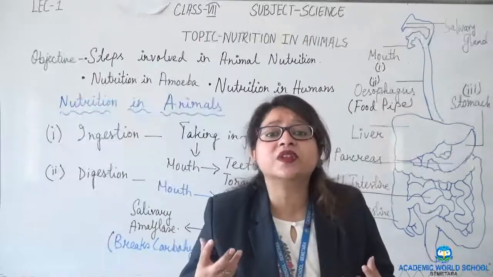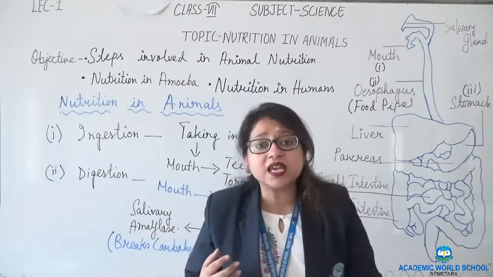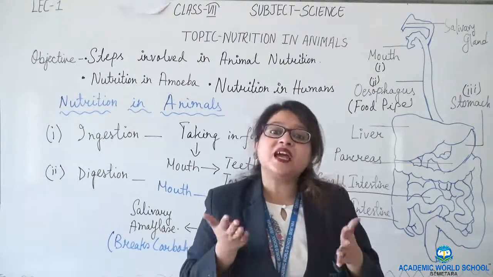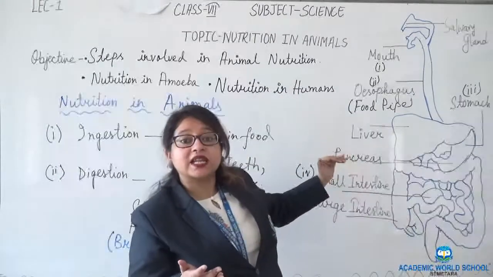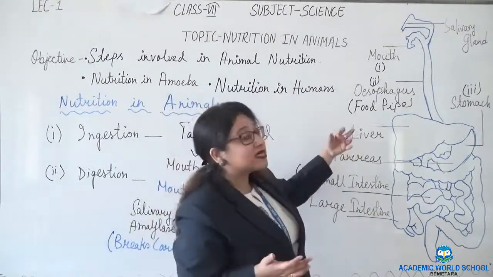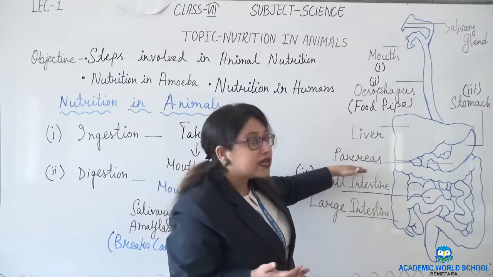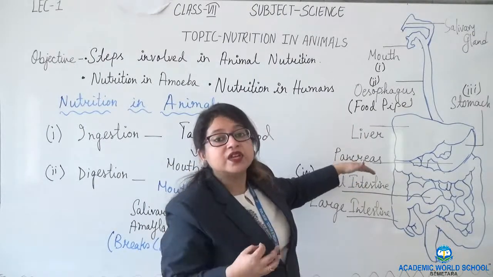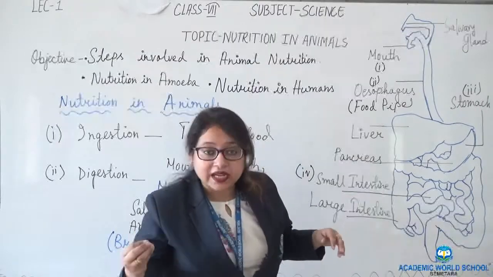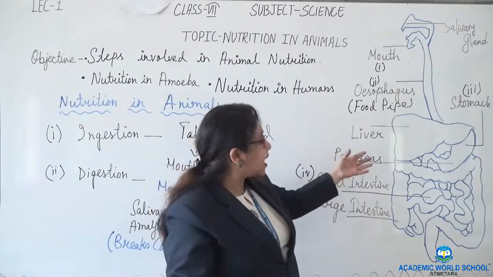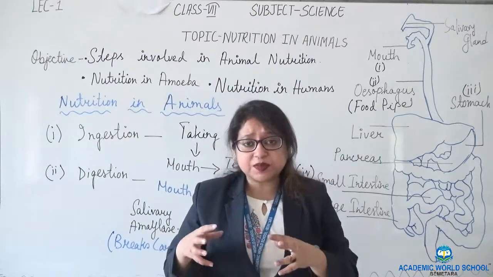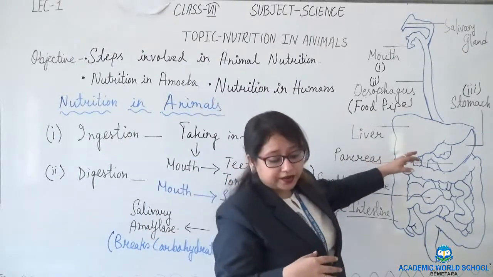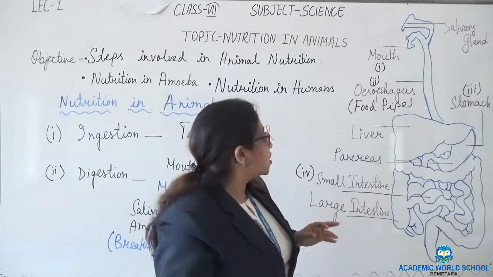Now what is the function of a gland? A gland secretes juices, like the salivary gland, which secretes juice. The liver is the largest gland of our body which secretes juice. The pancreas is another gland which secretes pancreatic juice. Now this liver secretes bile, which is kept stored in the gallbladder.